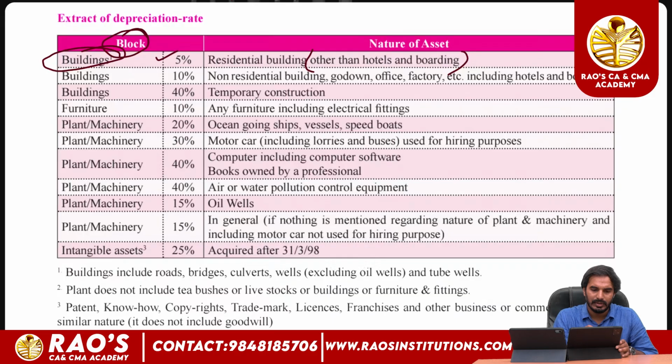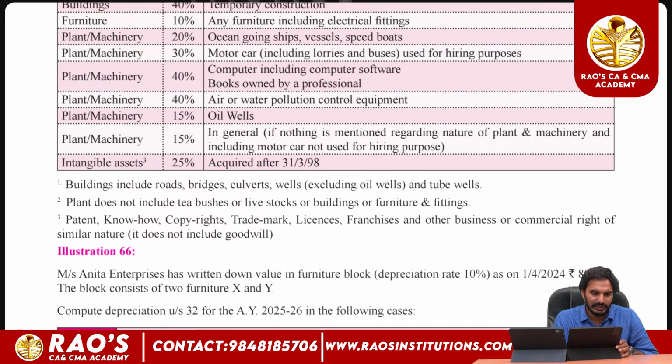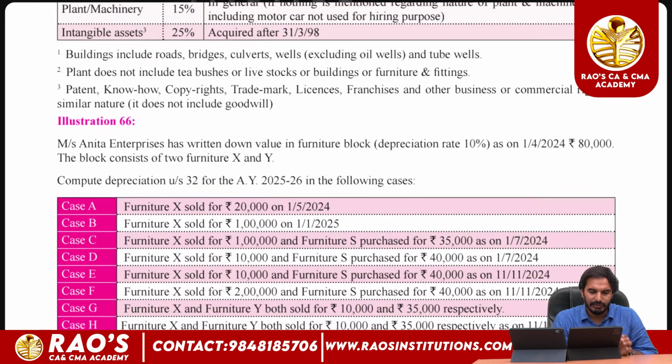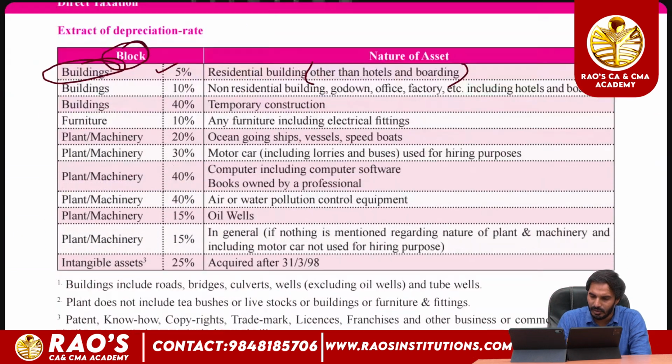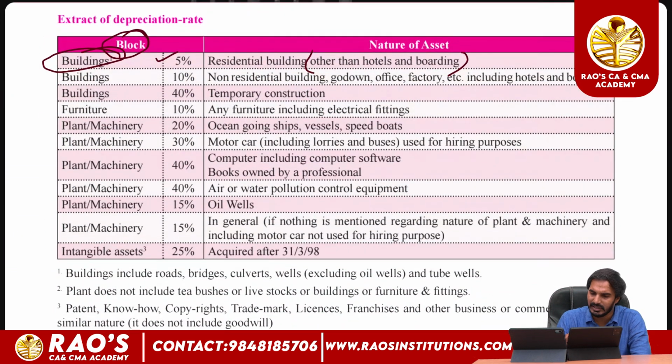So coming to this appendix table of depreciation on building, if the building has been used for residential purpose other than hotels and boarding, that is a residential building, the rate of depreciation on the block we have to charge is 5%. And if the building is used for non-residential purpose like godown, factory building, office building, including hotels and boarding, on such type of building the rate of depreciation is 10%.